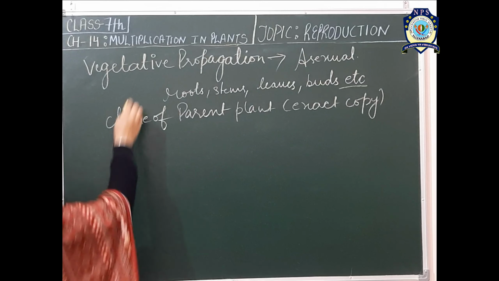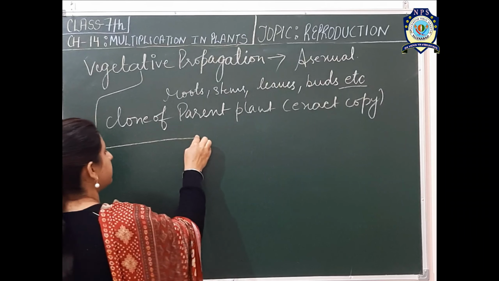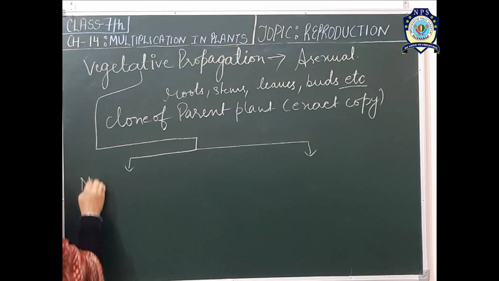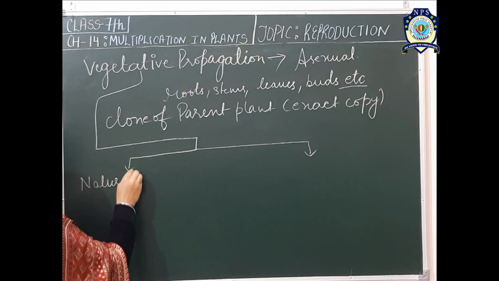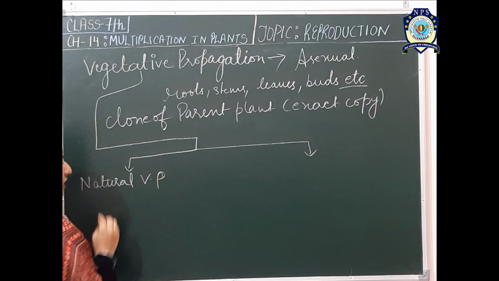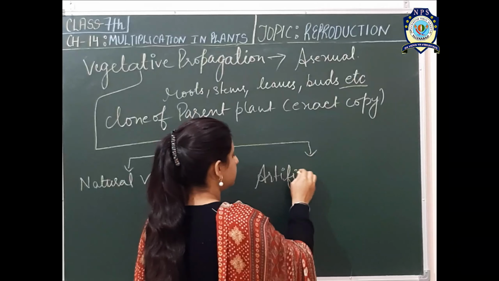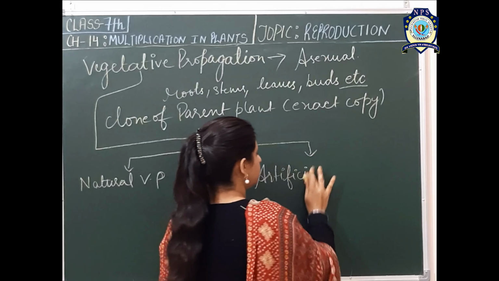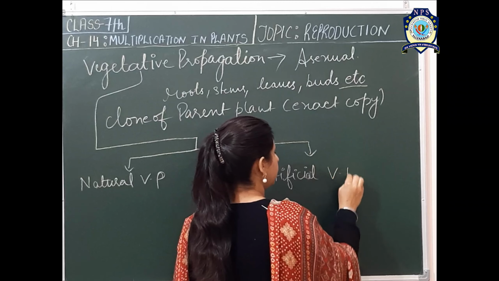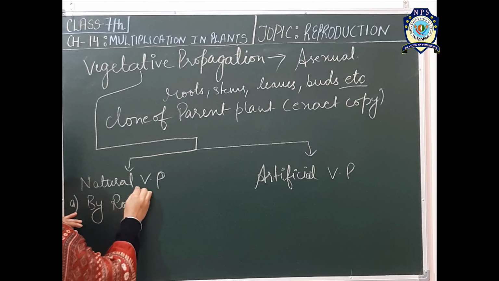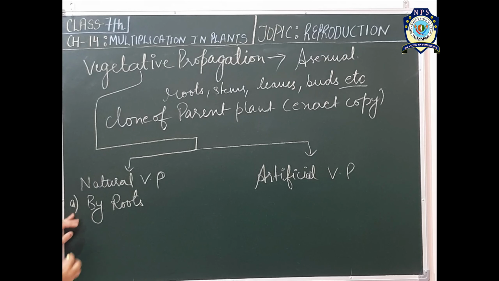Vegetative propagation can also be divided into two types: natural vegetative propagation and artificial vegetative propagation. Under the natural vegetative propagation, roots help in vegetative propagation, underground roots.